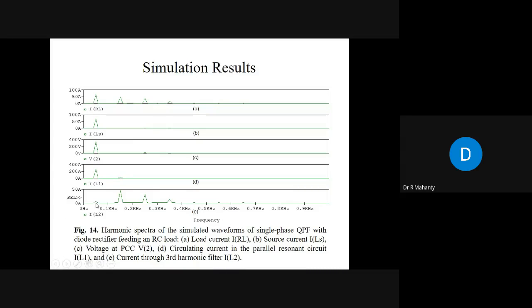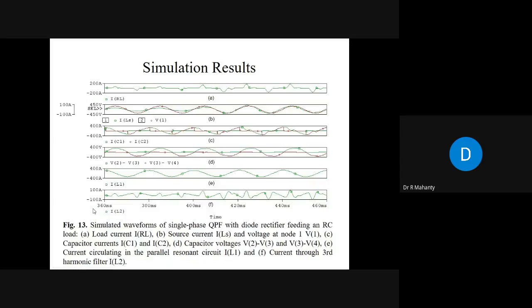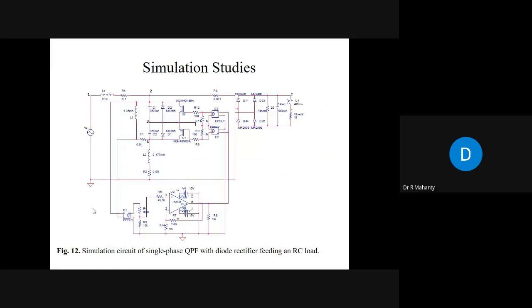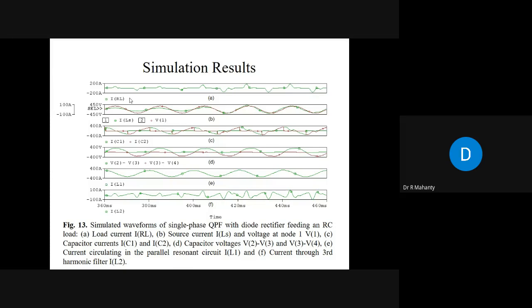So it has been shown that if the distortion is very high, you can see here the third harmonic component is so high, the fifth harmonic component is also very high, okay? With one set of shunt passive filter tuned at dominant frequency, where the capacitance value is 250 microfarad, you can filter out all the harmonic frequencies, okay? Now, this has been tested for RC load here, okay, diode rectifier feeding RC load. Then this has also been tested for diode rectifier feeding RL load.